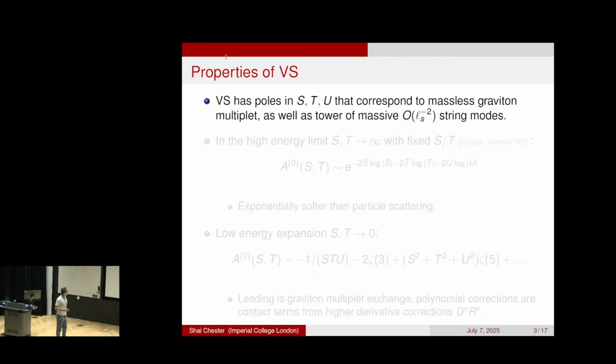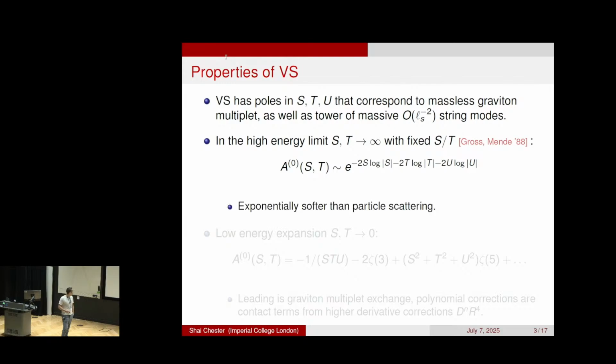So what are some basic properties of this Virasoro-Shapiro amplitude? First of all, it has poles in S, T, and U that correspond to the massless graviton multiplet, as well as a tower of massive string modes. Another basic property, which we're going to discuss, is the high energy limit, where S and T are both big with fixed ratio, in which case it exponentiates. This is in contrast to amplitudes in field theory, where they would also go to 0, but they would go to 0 polynomially. It's only in string theory that they go exponentially. That's one of the key differences.